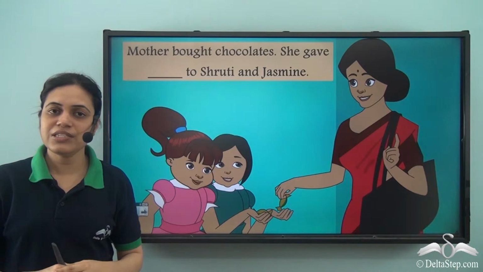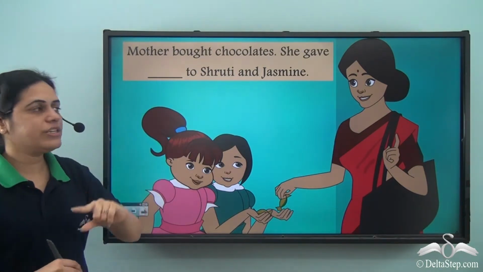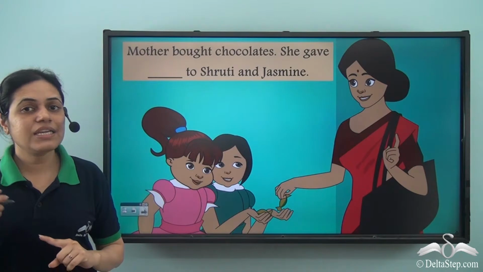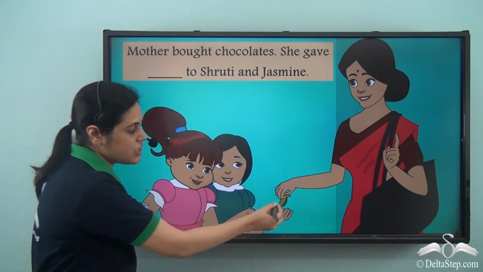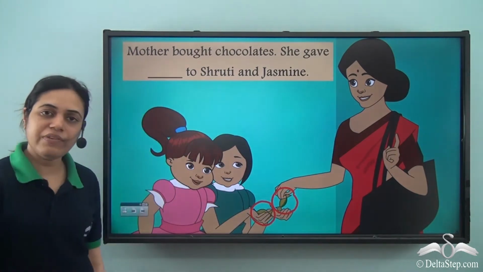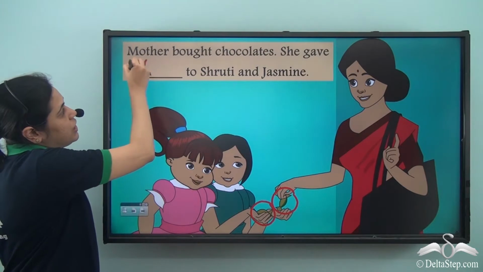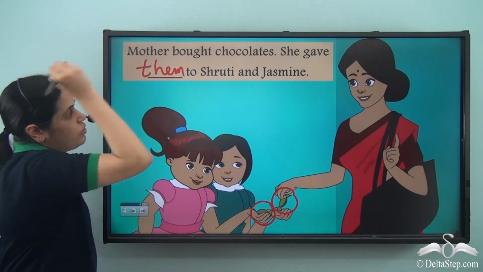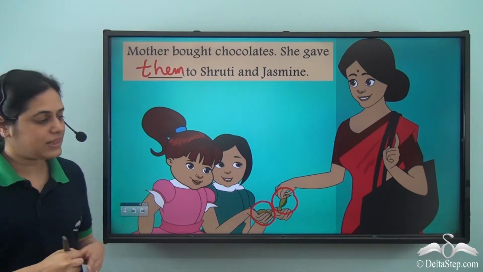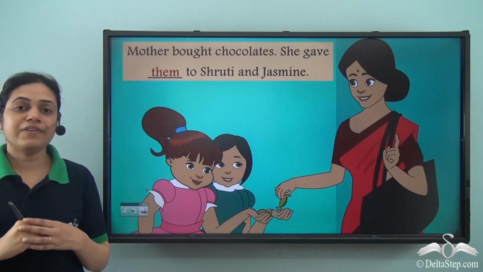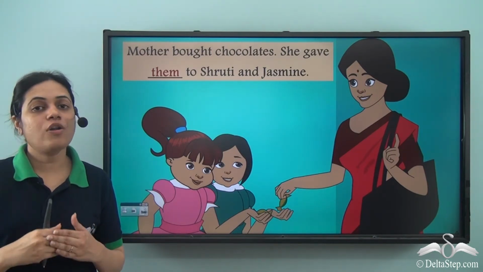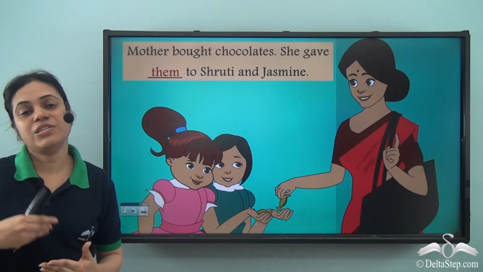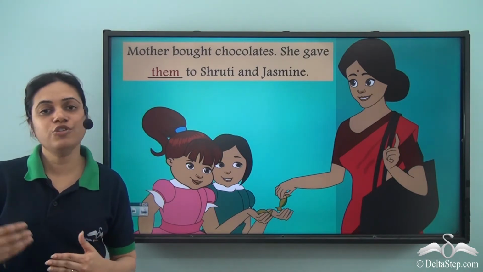Mother bought chocolates. She gave dash to Shruti and Jasmine. So she gave chocolates to Shruti and Jasmine. Once again it is plural. It is third person but neuter gender because chocolates are non-living things. And in the object position, the pronoun for neuter gender is them. So we have seen for object position, plural, the pronoun always remains them, whether it is masculine, feminine or neuter gender.